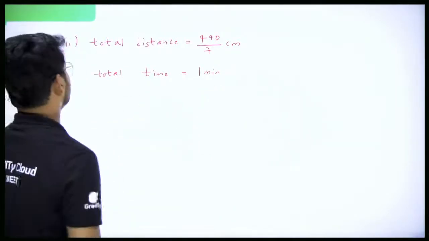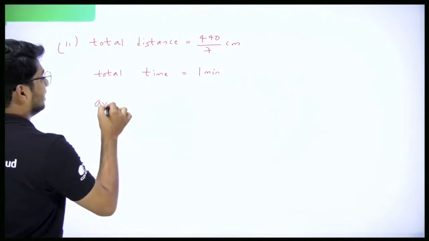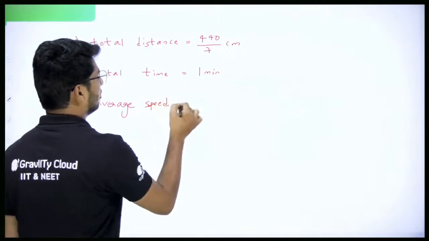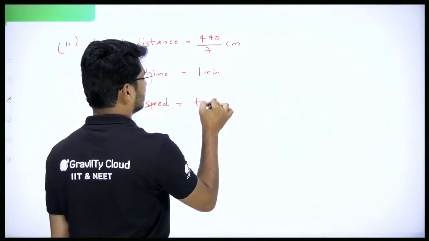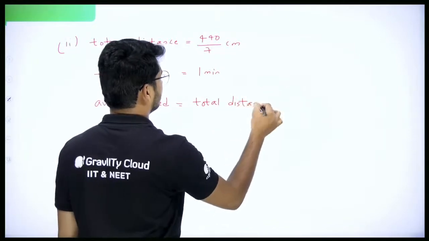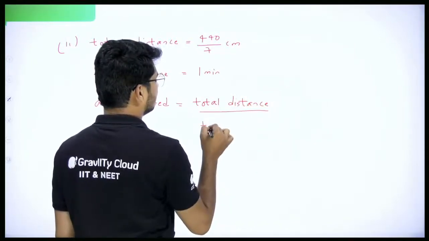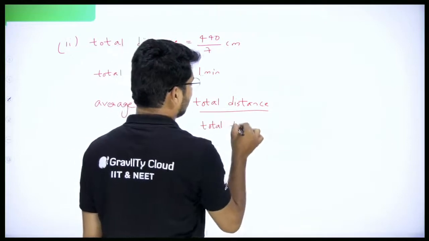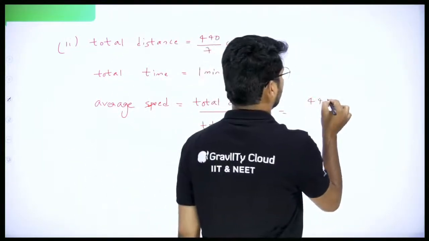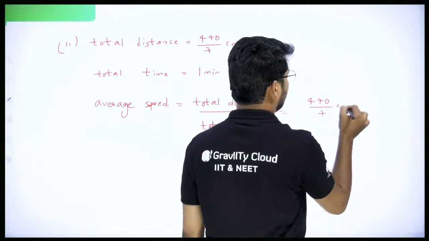And see what happens. So here the average speed is going to be what? Is going to be total distance by total time. Formula. What is total distance here? What did we get the total distance as? 440 by 7 centimeter.